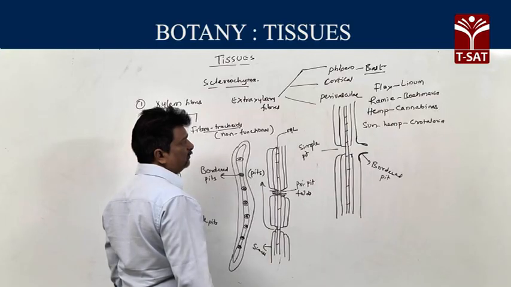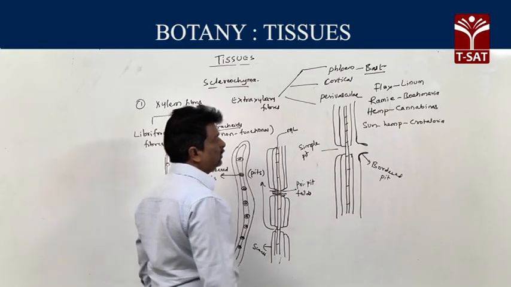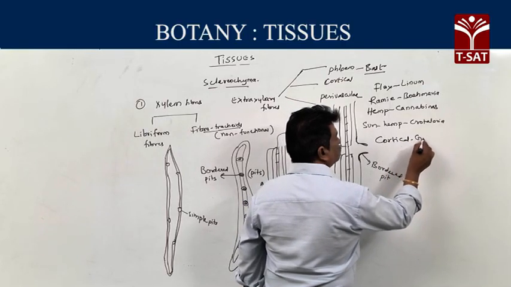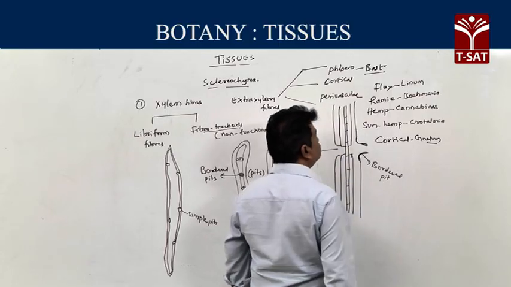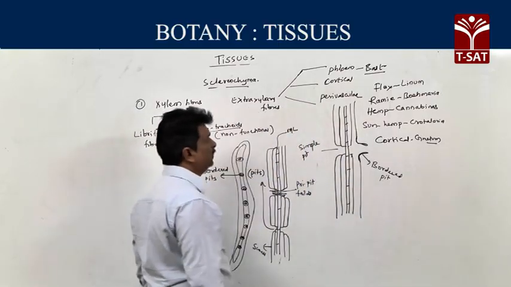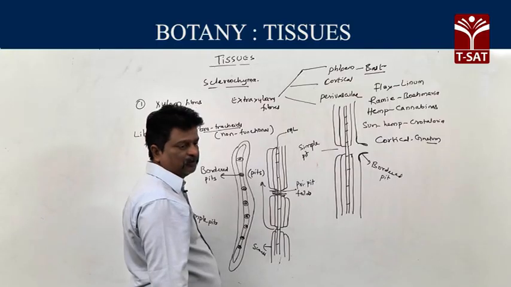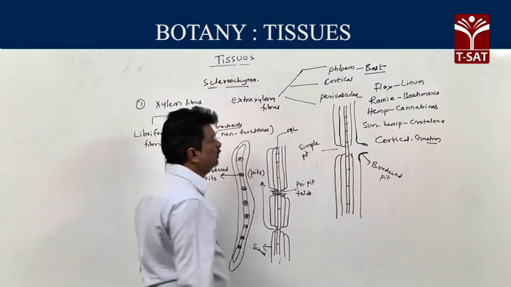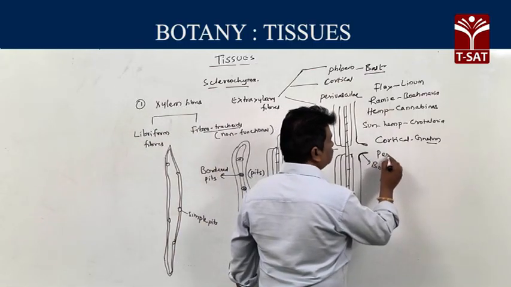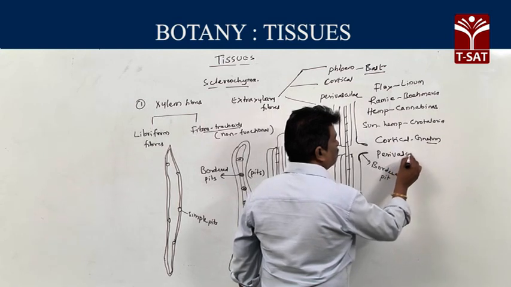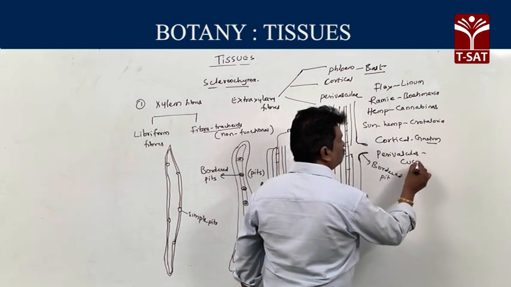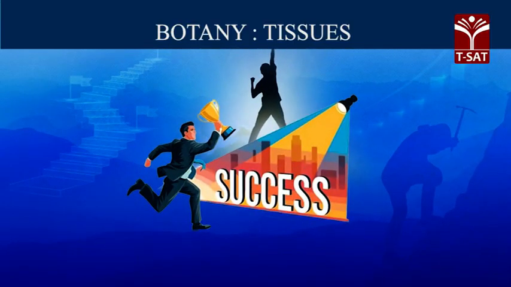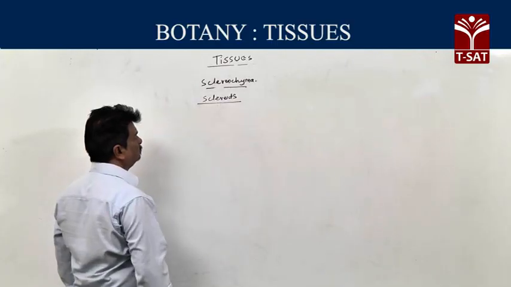Next one, cortical fibers are obtained from the cortex, and so are rightly called cortical fibers. Example for cortical fibers, Gnetum. And the next one, perivascular fibers. Perivascular fibers means these fibers are present outside the vascular tissues. Example for perivascular fibers is given here. It is about fibers. Second type of sclerenchyma, sclereids.